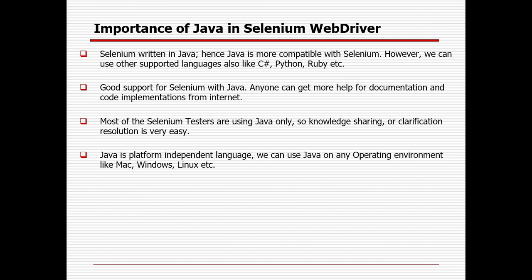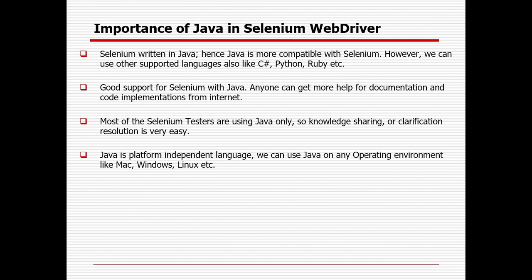However, because Java is used so widely, there is plenty of support, documentation and video material available on the internet if you want to learn. Most Selenium testers are still using Java, so knowledge sharing and clarification or resolution is very easy.